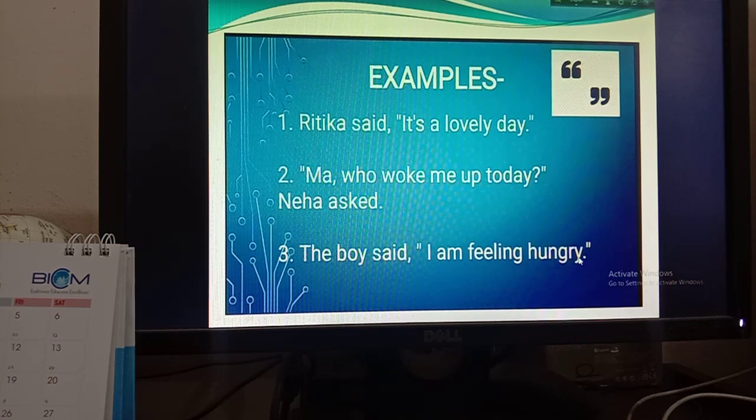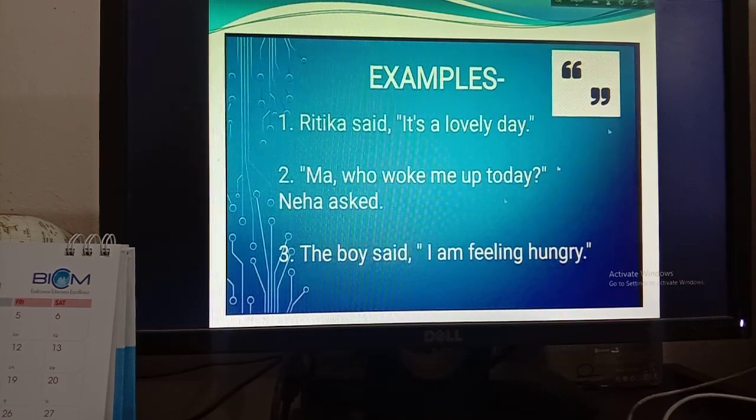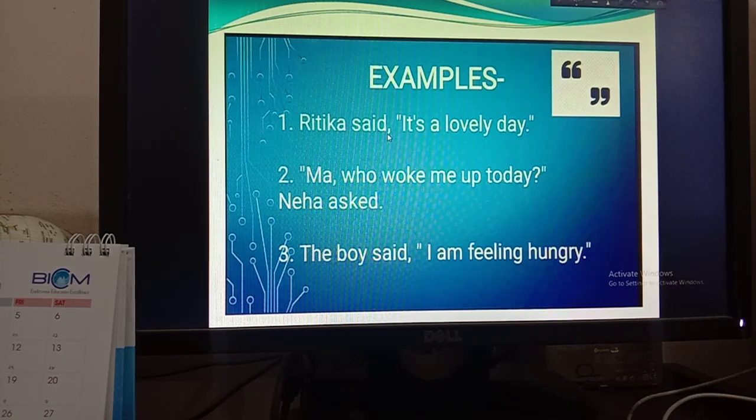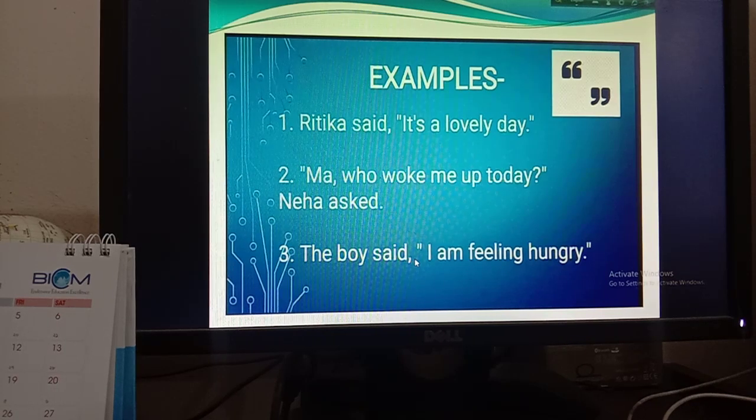In this sentence, and one more thing, when there is Ritika said or the boy said, these types of sentence will come, you have to put a comma after said also.